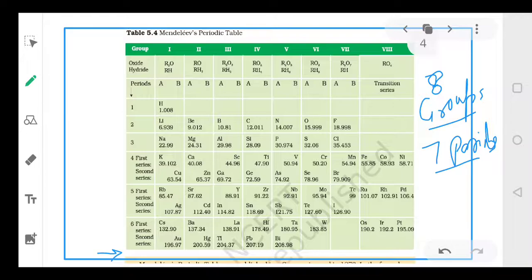Now if you look at the first group, dear students, just see on the top, you can see the formula of oxide and hydride, both are mentioned on the table. Now how are we going to study this formula? See, first of all, suppose the formula of the oxide in the first group is R2O. Okay, the formula is R2O. So R could be any element of this group.